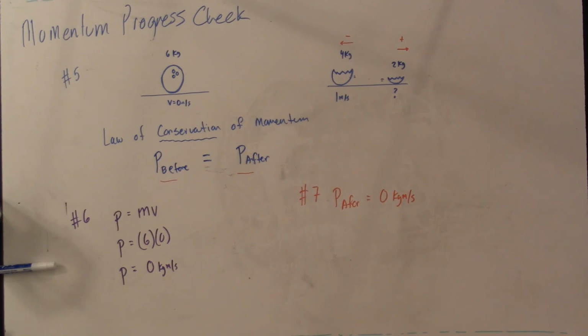Sorry, I'm checking my notes here. So it looks like number 8 somehow is a repeat of number 6. So that seems weird. I don't know how that happened. I'm going to blame Schoology on that one. So let's skip to 9.